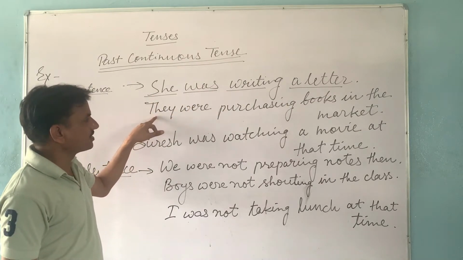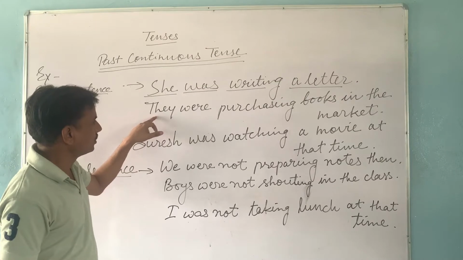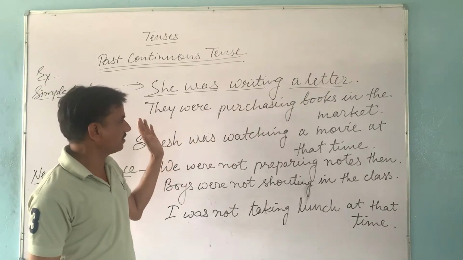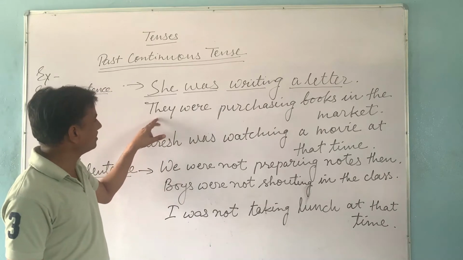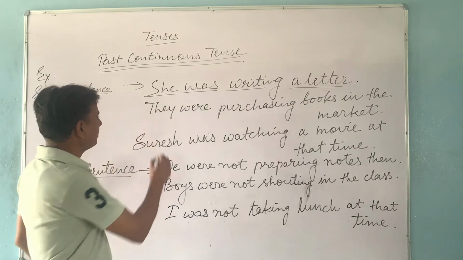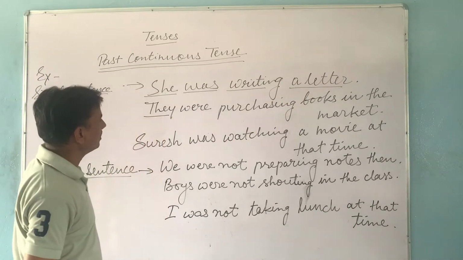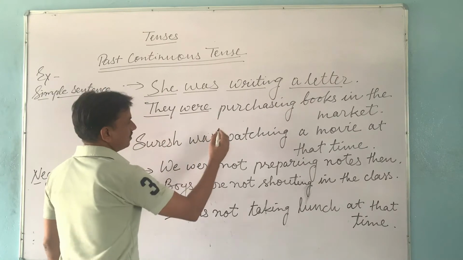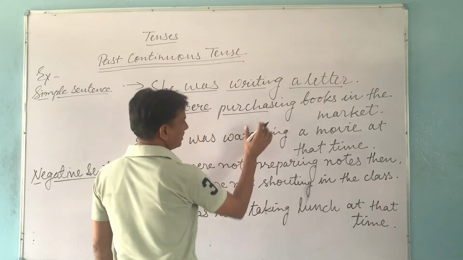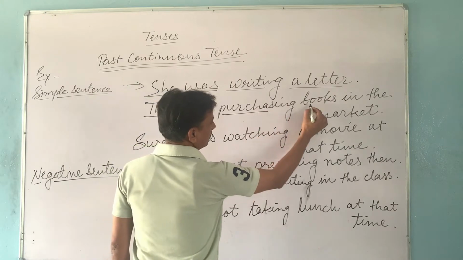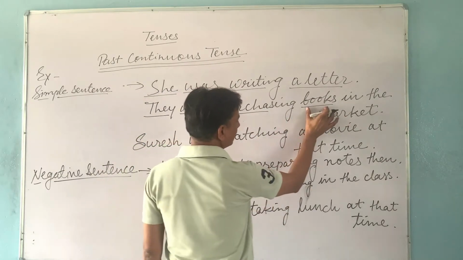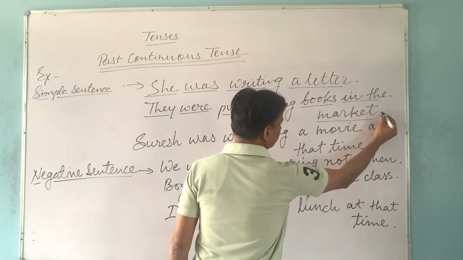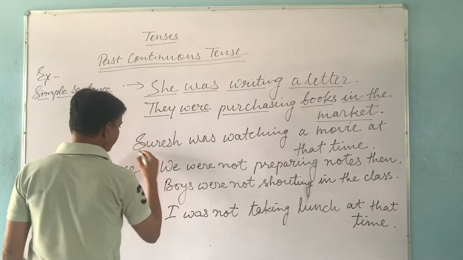Next, they were purchasing books in the market. So the action of purchasing was going on in the previous period. So there is past continuous tense, there is subject they, and it is considered as plural in the past continuous tense. So we have used here were. Purchase is first form of verb. It is used with ing. Books are object. And in the market are other words. And full stop. So come to the next example.